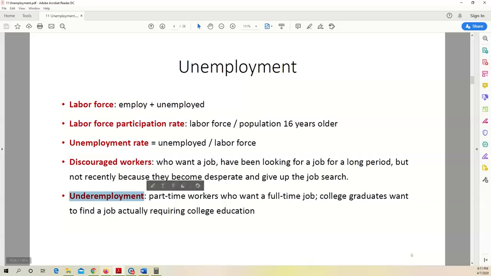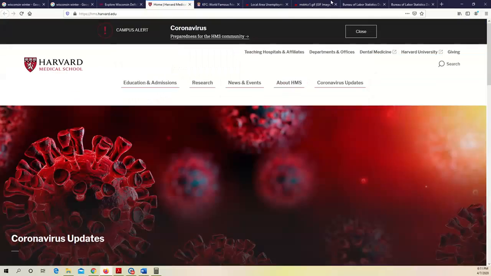What's underemployment? You could be a super smart student, right? After getting a college degree, you get into, for example, Harvard Medical School, the most prestigious school in the world. After working so hard getting a medical doctor degree from Harvard Medical School, what are you going to do with your Harvard degree?